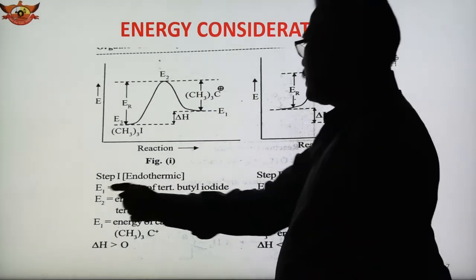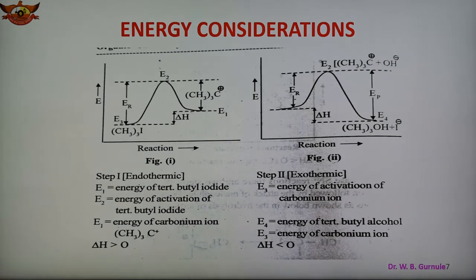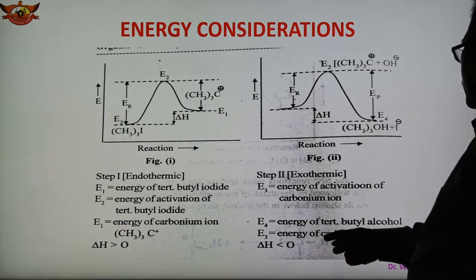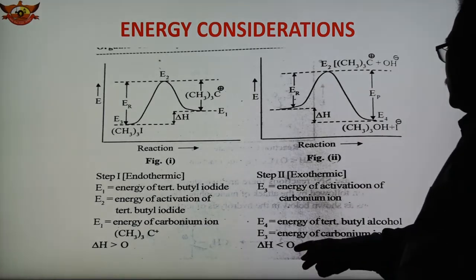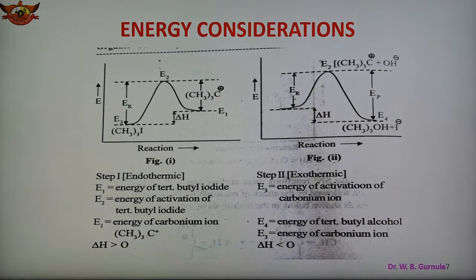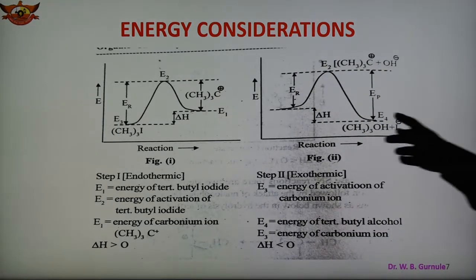In this step, E1 is the energy of tertiary butyl iodide, E2 is the energy of activation of tertiary butyl iodide, and E1 is the energy of the carbonium ion. Here E is the transition state, and similarly the energies are shown here, with delta H less than 0 or greater than 0. Depending on that, there are endothermic and exothermic reactions, and in this case see the diagram.